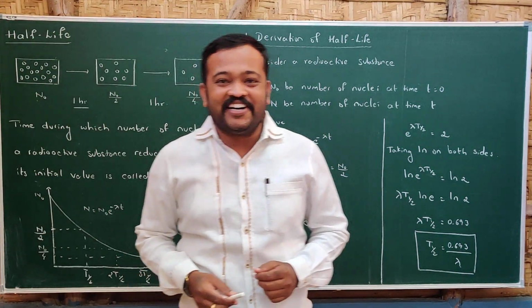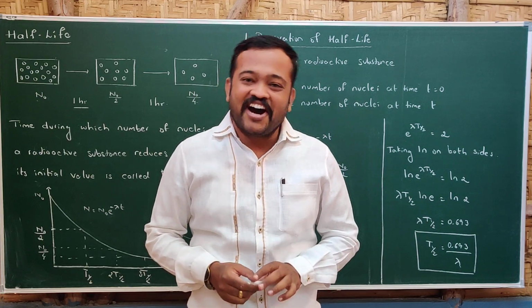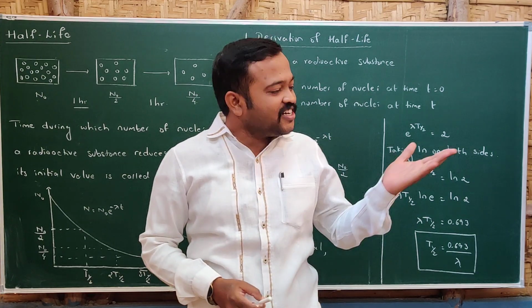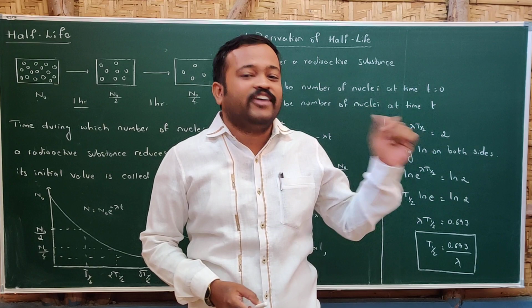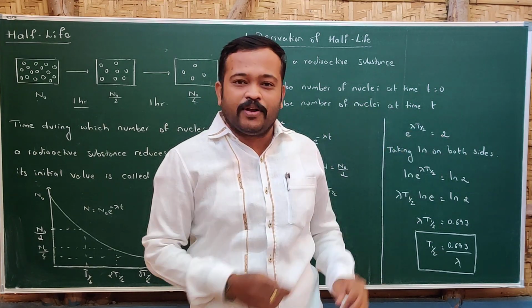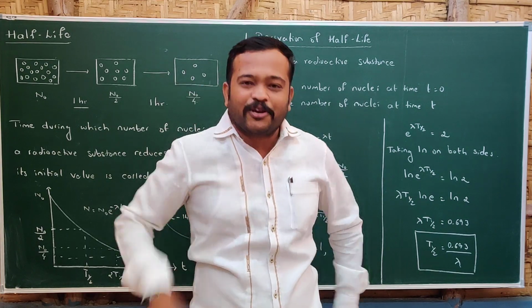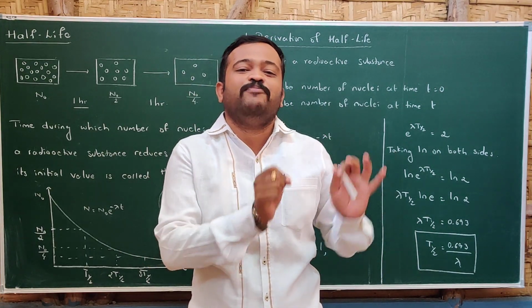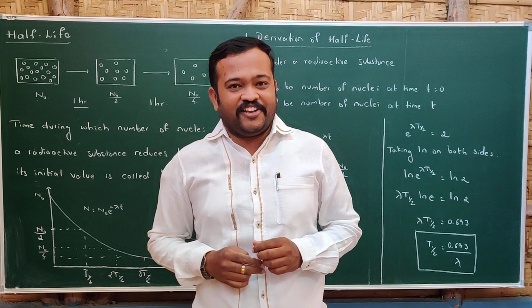Welcome you all to part 5 of Nuclei, that is half-life. If you consider a single person, you cannot tell when he will die. But if you consider a group of 50,000 people, we can make certain approximate predictions that these many percentage of people will die before 50 years of age.